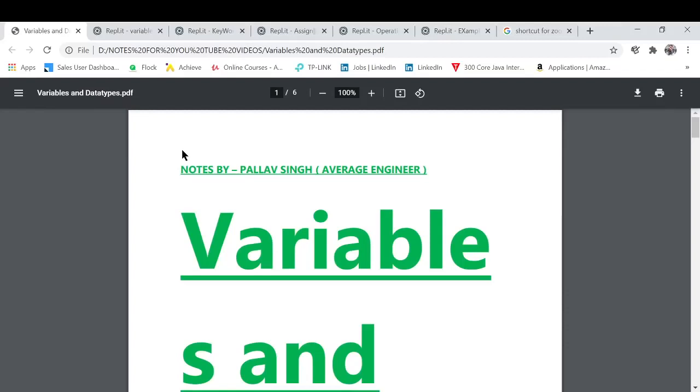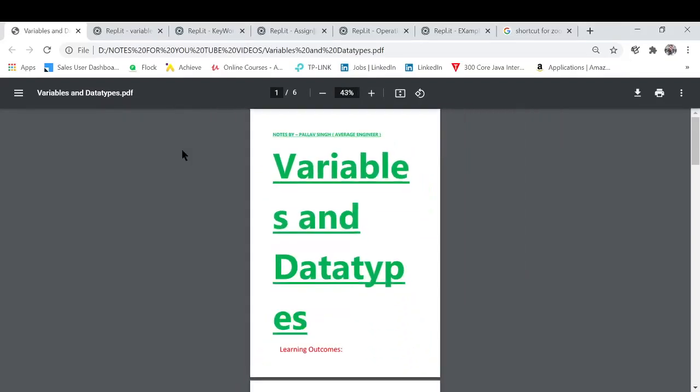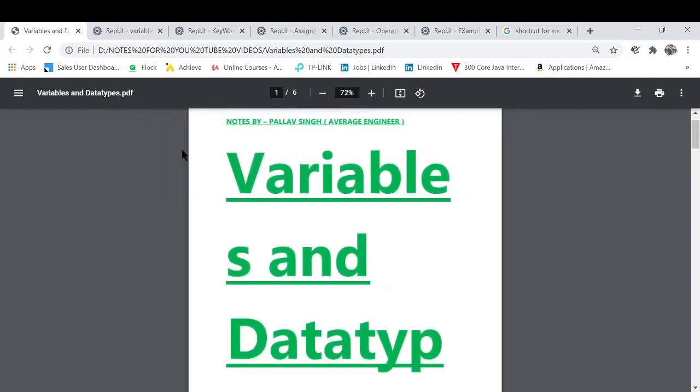My name is Pallav and today we are going to start with a topic called variables and data types. That's the most crucial topic that one can come across when a person is in the programming world. So how are we going to start it?